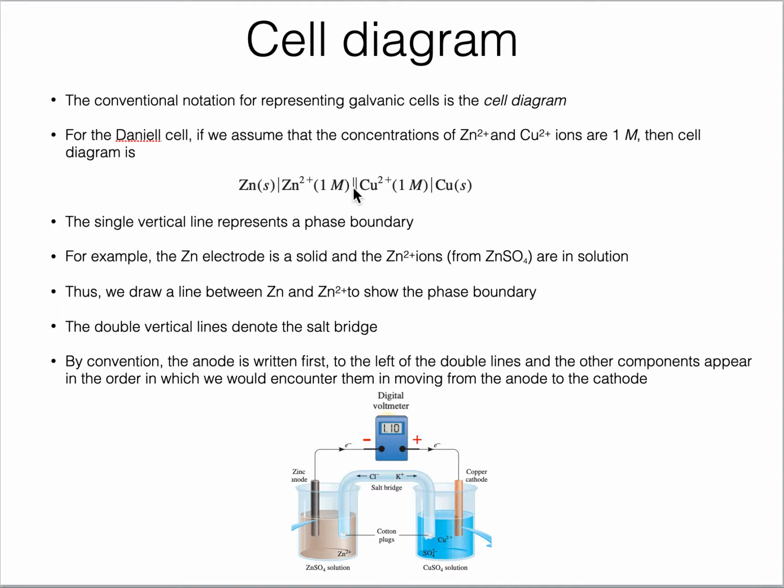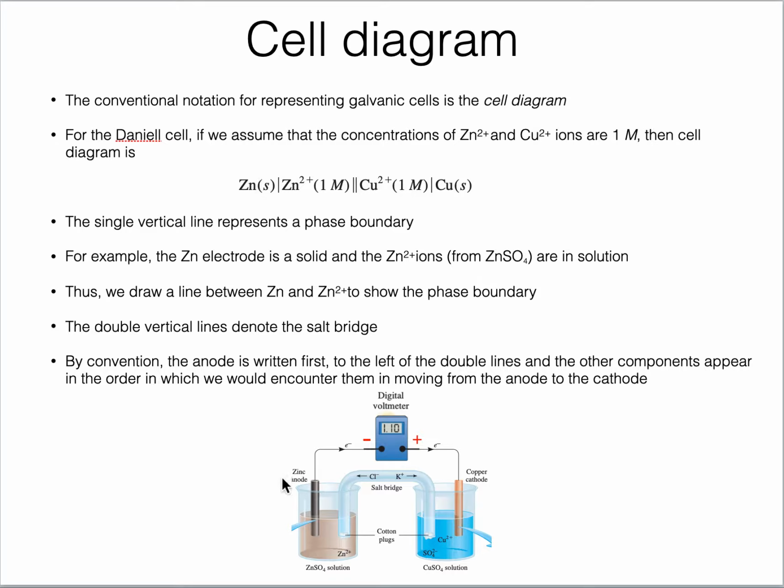And then there is a double vertical line. There are two lines, and these two lines are for what? These two lines represent the salt bridge, and then the next one is the copper 2 plus solution. If you start from this side, first we have the zinc electrode. It is in contact with zinc solution, the zinc solution is in contact with the salt bridge, and the salt bridge is in contact with copper solution.